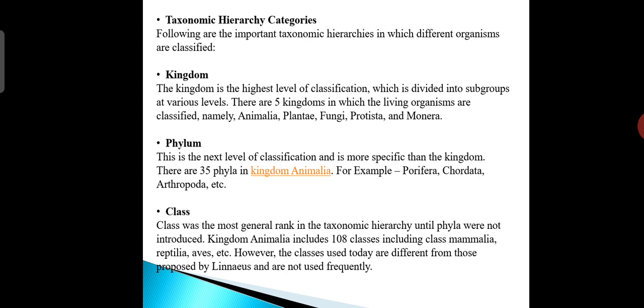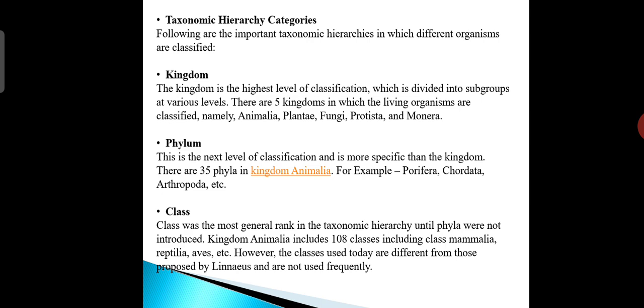Next is phylum. This is the next level of classification and is more specific than the kingdom. There are 35 phyla in kingdom Animalia, for example, Porifera, Chordata, Arthropoda, etc.